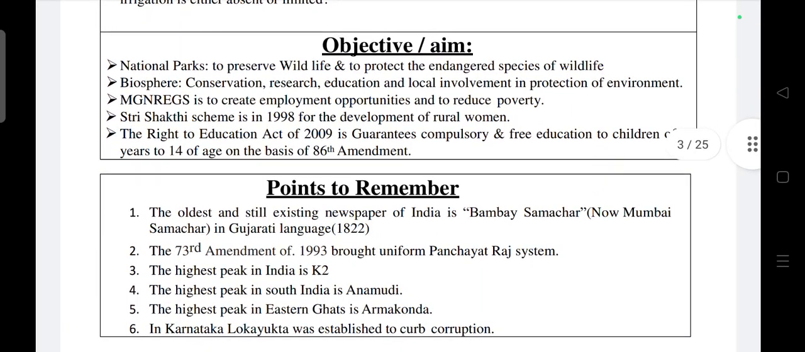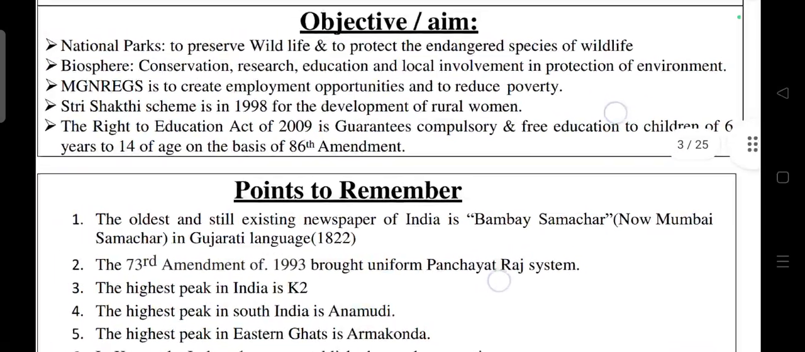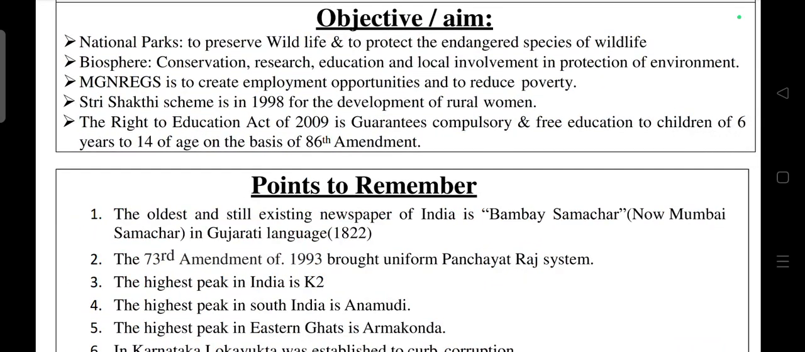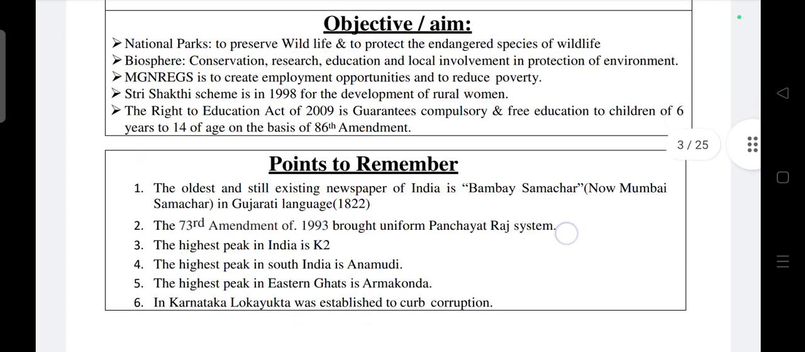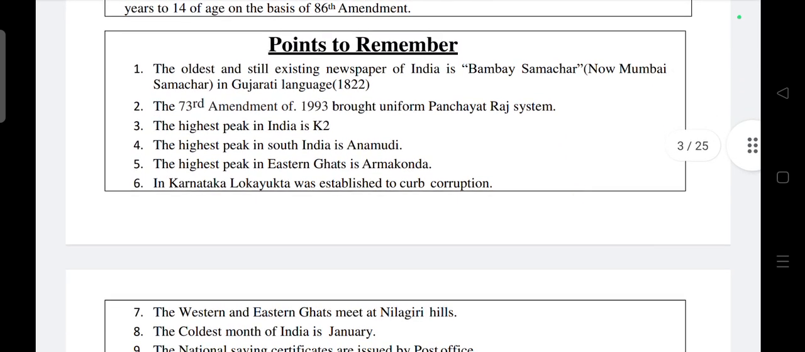Then the objective of national parks, objective of biosphere, MGNREGS, then Stree Shakti scheme, then Right to Education Act. What is the objective or aim of this organization?